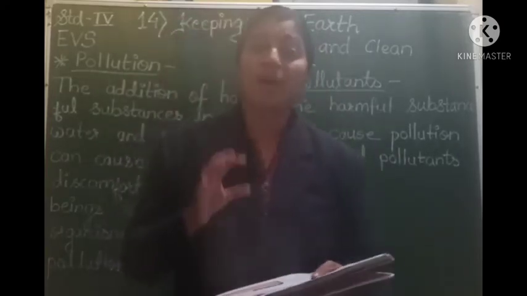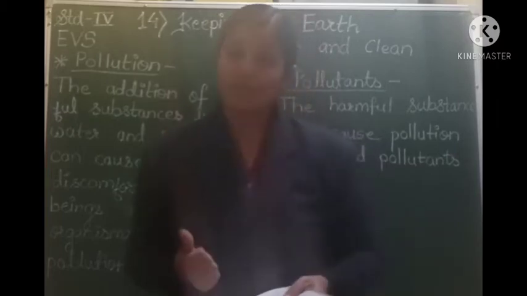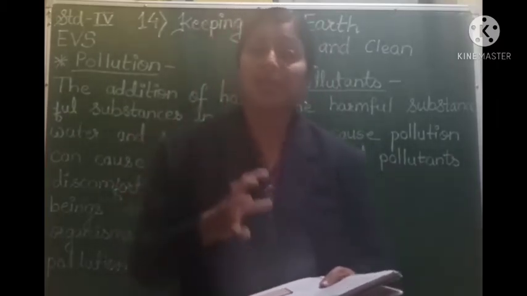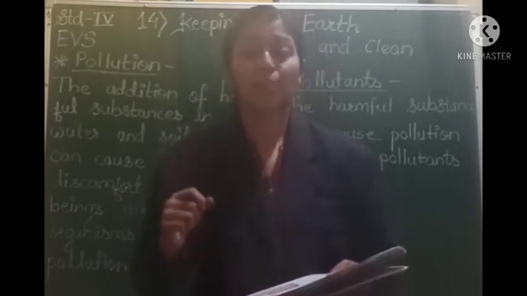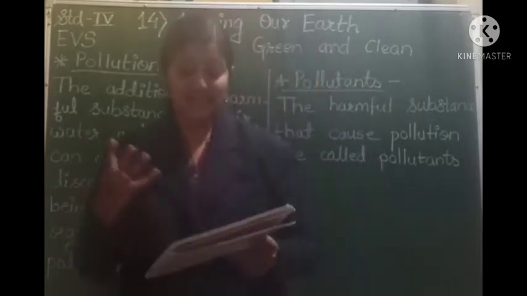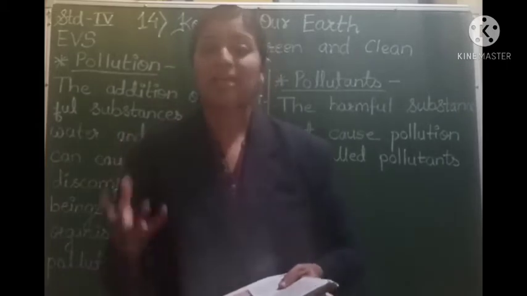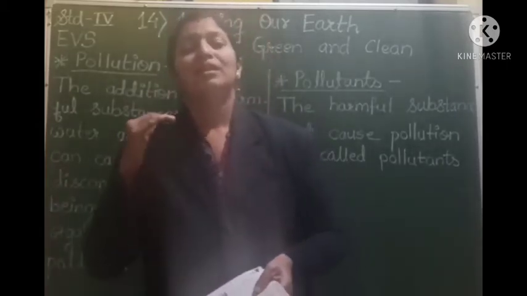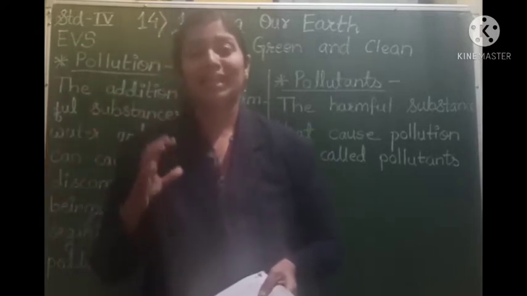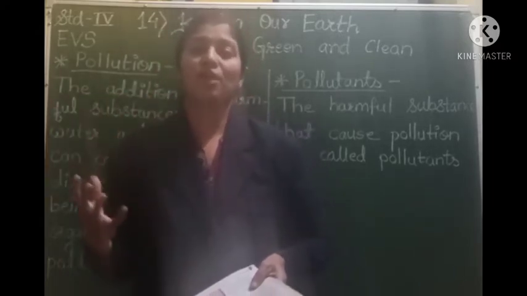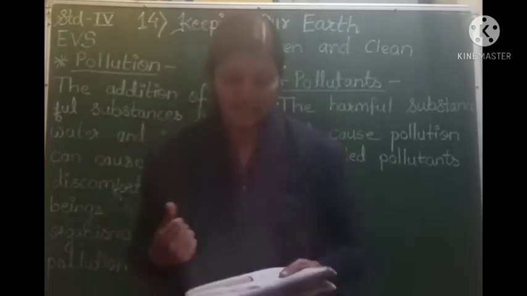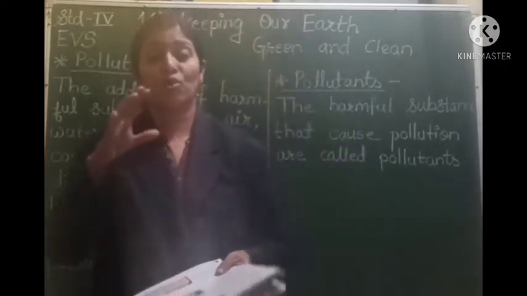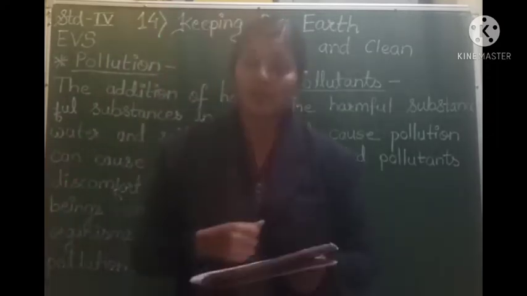The addition of harmful substances like carbon dioxide, sulfur dioxide and nitrogen dioxide into the air is called air pollution. So if these gases like carbon dioxide, sulfur dioxide and nitrogen dioxide get mixed up with the air, the level or the quality of the air decreases, or it is not safe for us for breathing. So why does this air get polluted, or from where do all these gases get mixed up with the air?